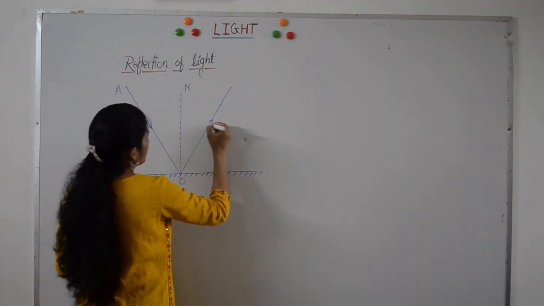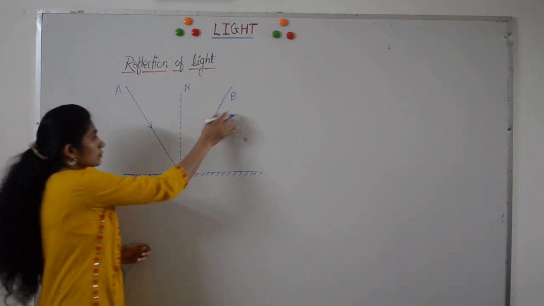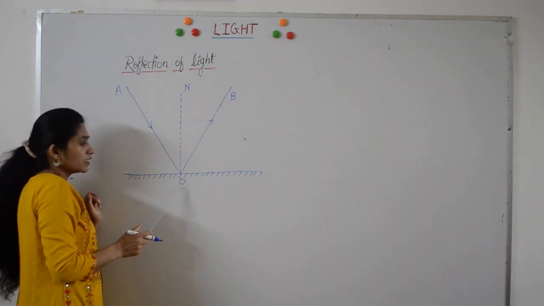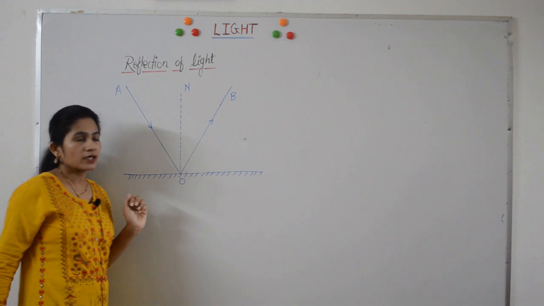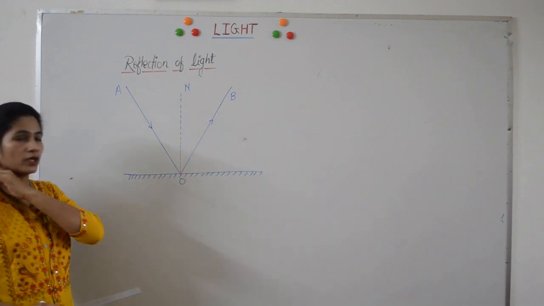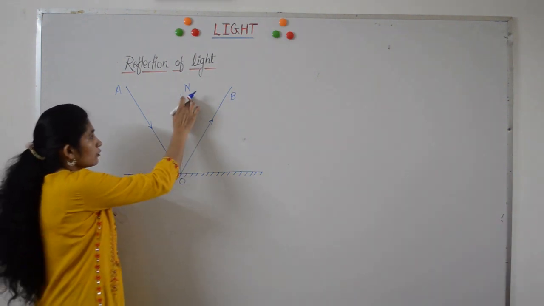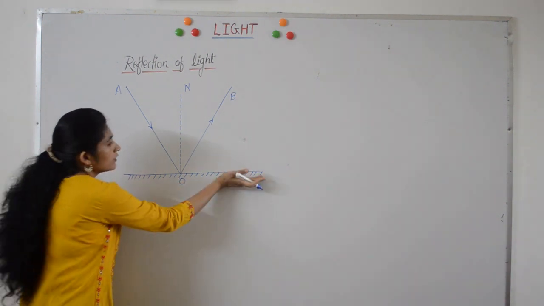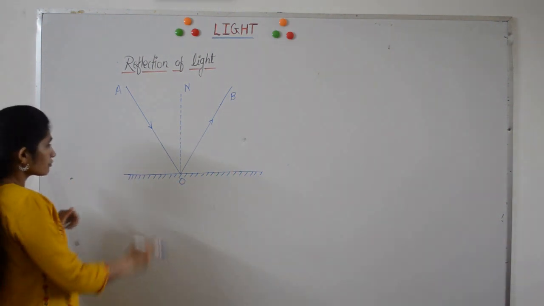Let OB be the reflected ray of light. AO is incident ray, OB is reflected ray and NO is normal. Normal is nothing but the perpendicular which is drawn at the point of incidence on this reflecting surface.